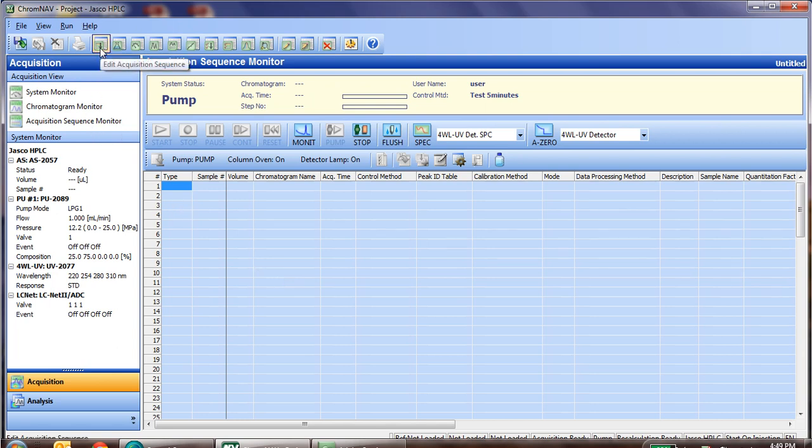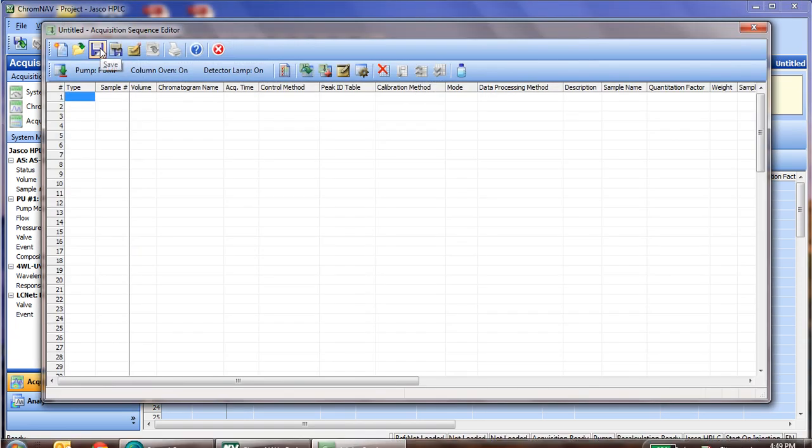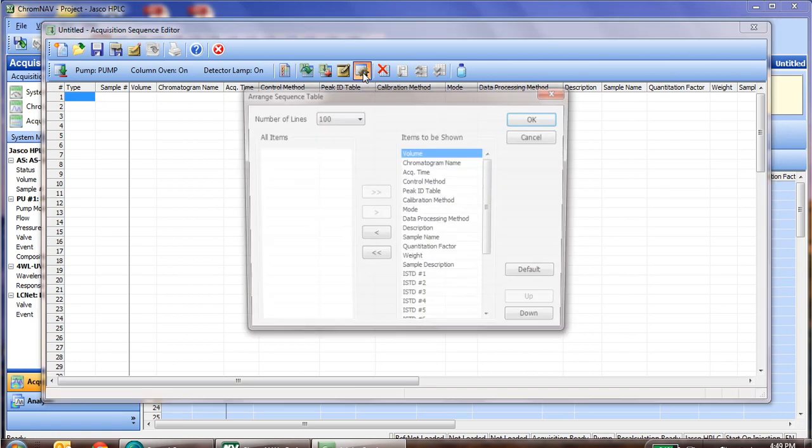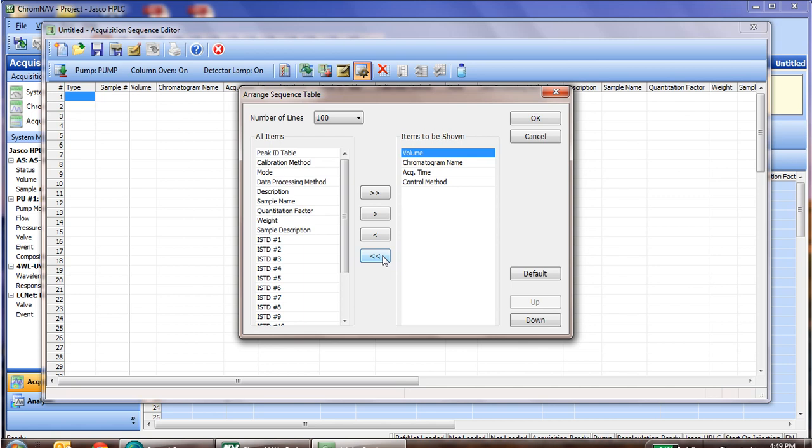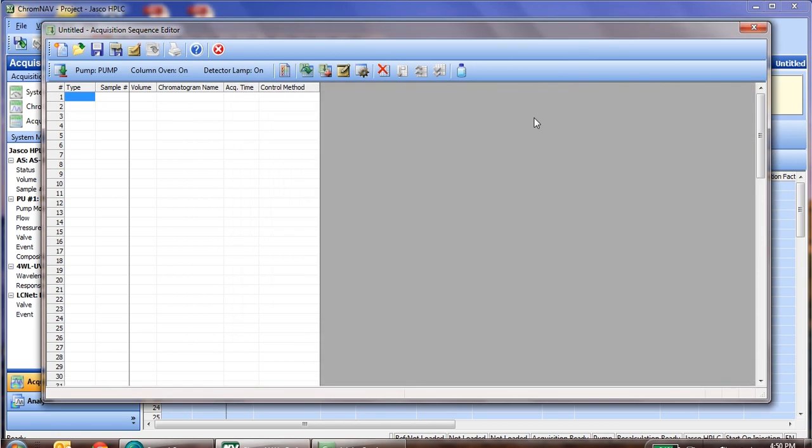So let's build a sequence. To do so, we go to the Edit Acquisition Sequence, click on that, and we'll see a blank template of the sequence. Now, similar to the single injection, we'll simplify this table as we're not going to do any data analysis. Click on the Arrange Column button, and just like before, press the double arrow to the left. All of the data analysis options are now over on the left side and not shown, and all of the required information is on the right side. Click OK, and now our table has been simplified.